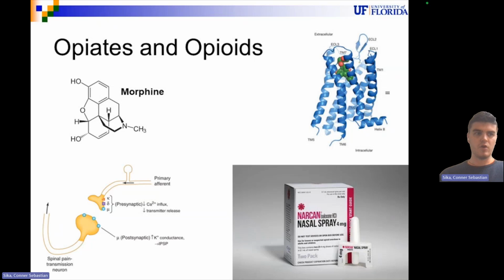This presentation is on opiates and opioids. Opiates are naturally occurring compounds derived from the opium poppy plant. Opioids, on the other hand, include the natural, synthetic, and semi-synthetic derivatives of opiates. Both opiates and opioids bind to specific receptors in the brain and spinal cord to help relieve pain. However, the widespread use of opioids has raised significant public health concerns such as addiction and overdoses.